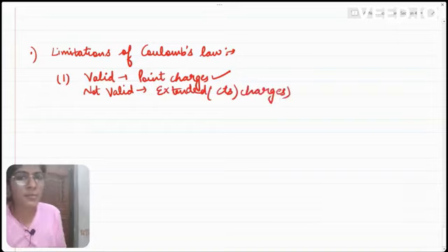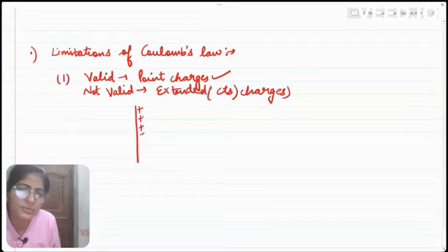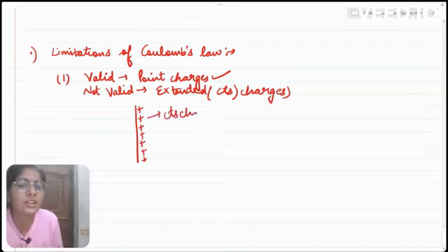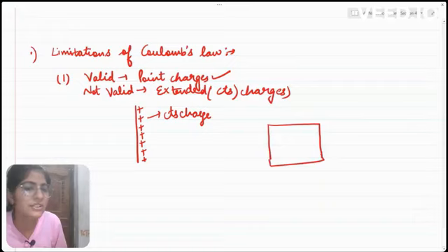We have discussed point charges, but for continuous charges, let us say we have a wire and we have a charge spread on it like this. This particular charge, which is spread on a particular length, is basically a continuous charge. Similarly, let us say we have a rectangular surface on which a charge is spread about.